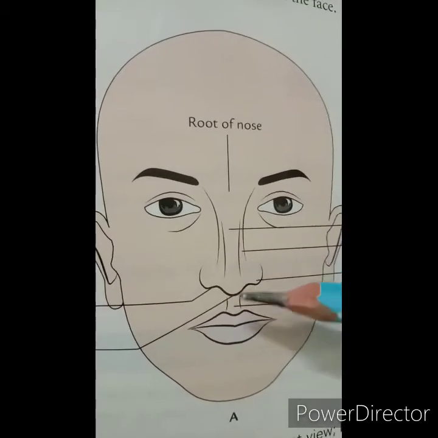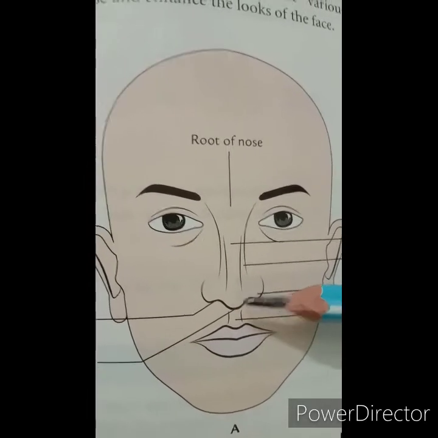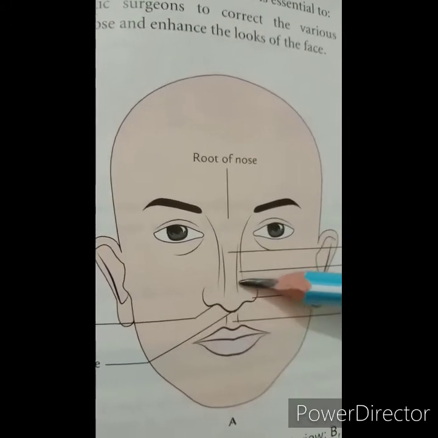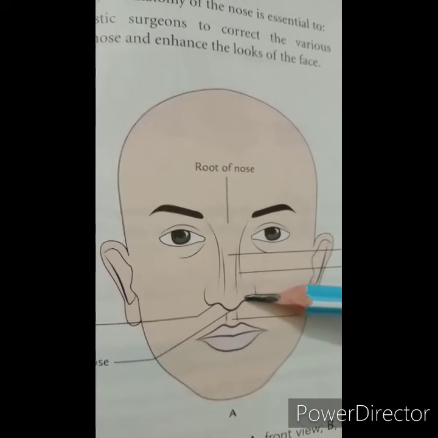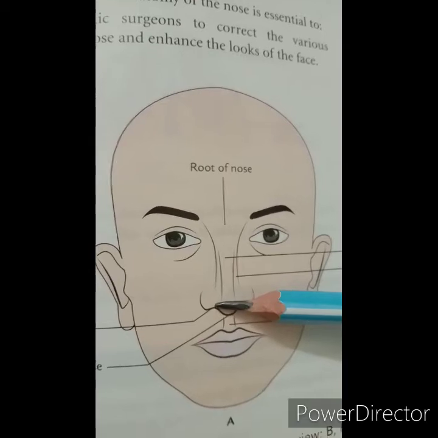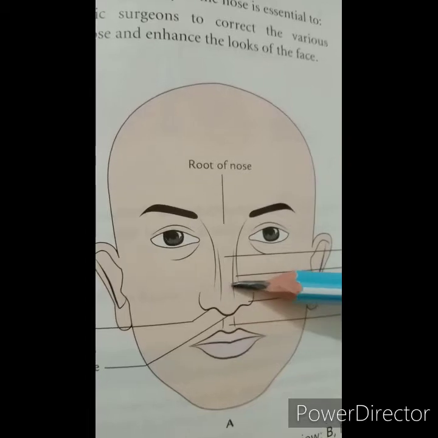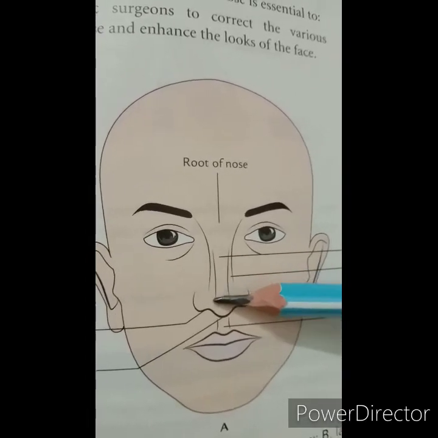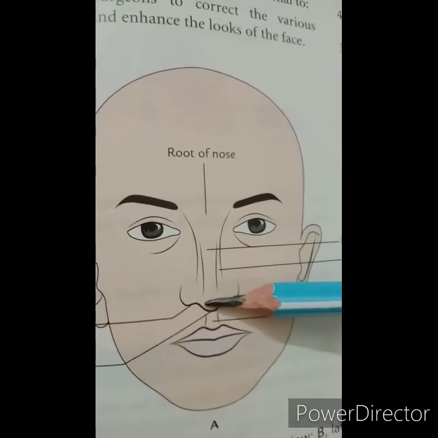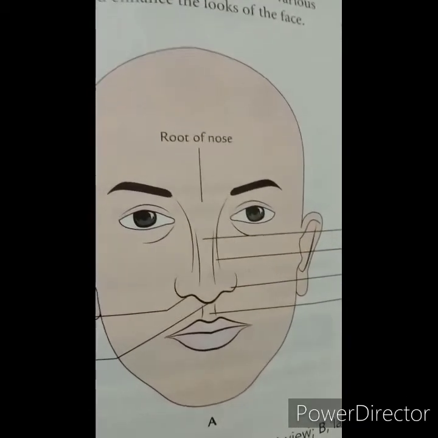Then the clinical or applied anatomy. The first clinical point is epistaxis. Epistaxis means bleeding from the nose. On the lower side, the respiratory mucosa is present, and it consists of a huge network of blood vessels. If any injury occurs to the lower part of the nose, or due to heat, the walls of the blood vessels burst, and fresh blood comes out through the nostril. This is called epistaxis.